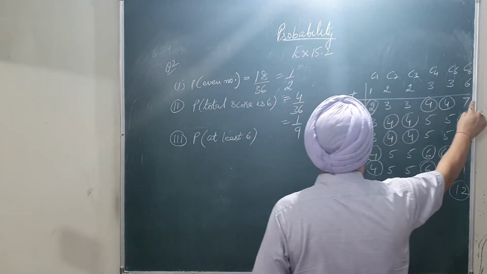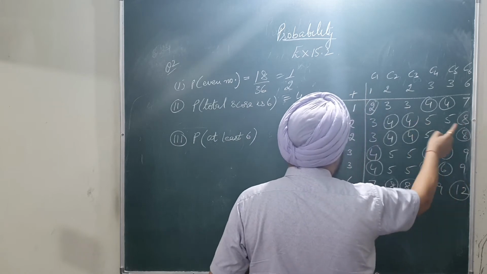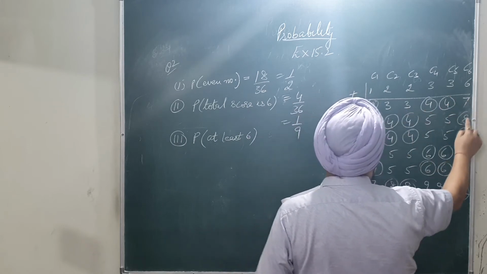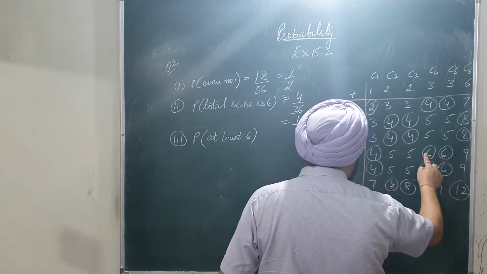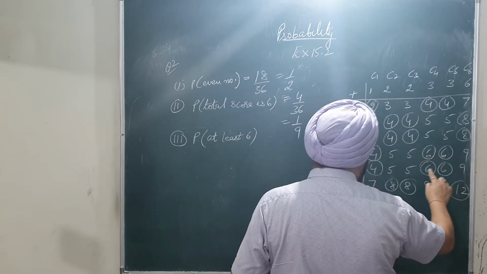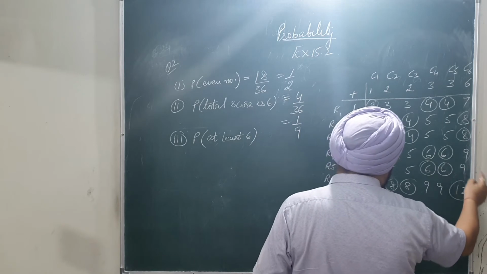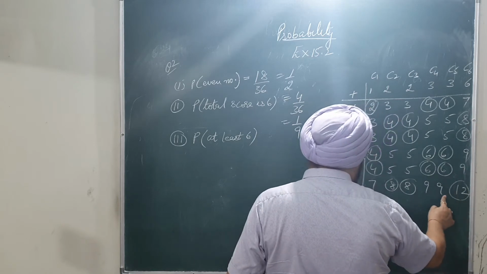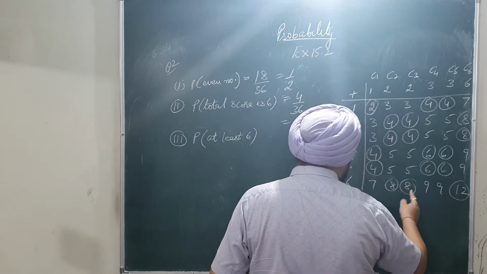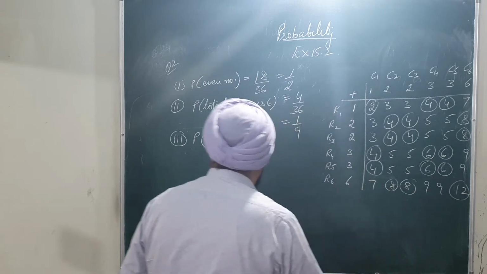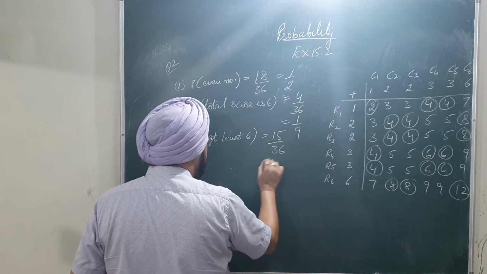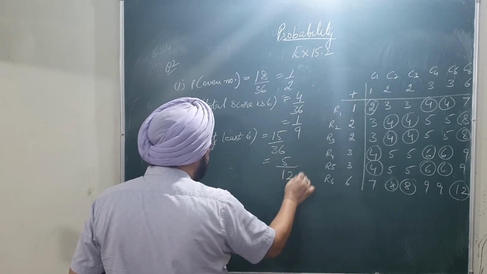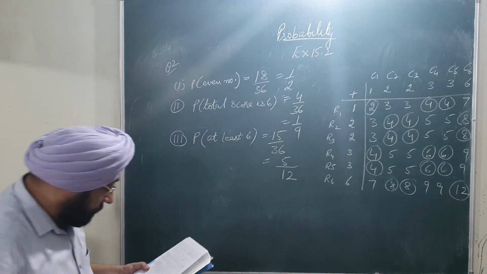So this is 1, 2, 3, 4, 5, 6, 7, 8, 9, 10, 11, 12, 13, 14 and 15. So we get 15/36, or we get 3 5s and 3 12s, that is 5/12.